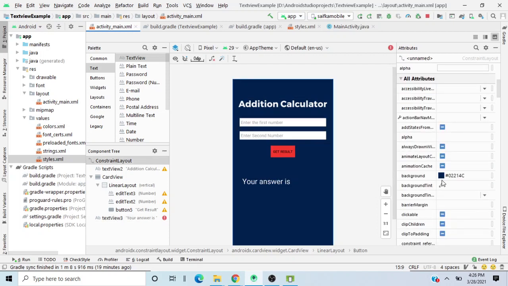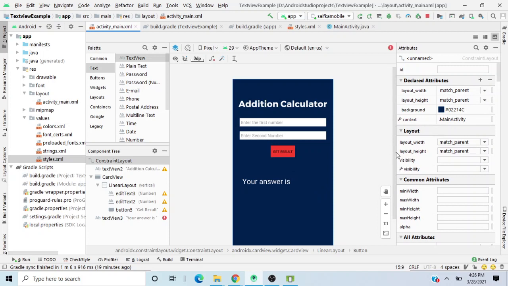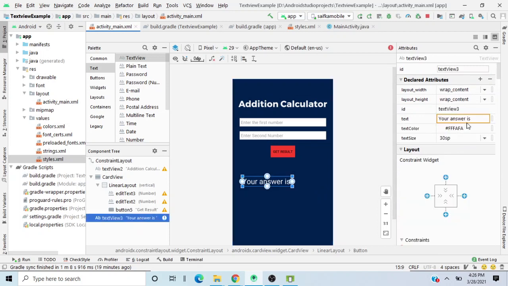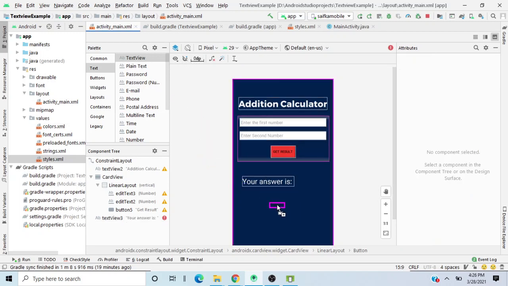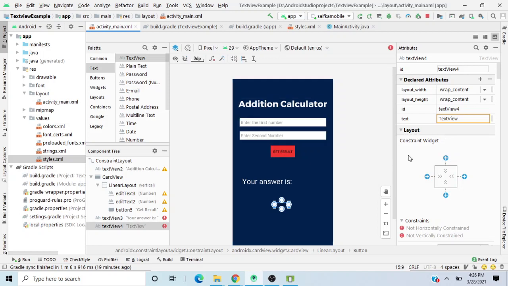Yeah, your answer is, a drum roll, and your answer is, we'll basically add the answer. Or should we add one more text view? That will basically help us gain the answer.